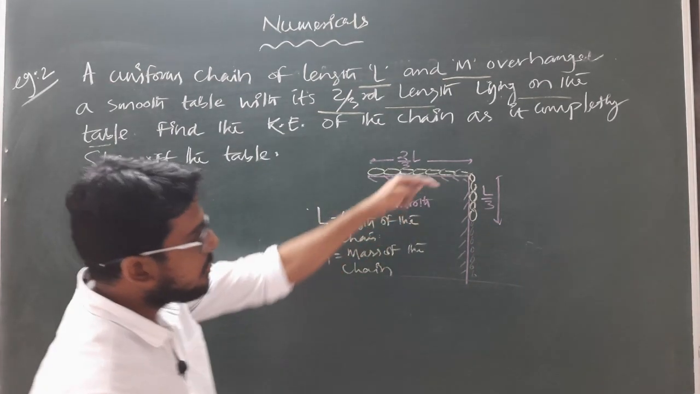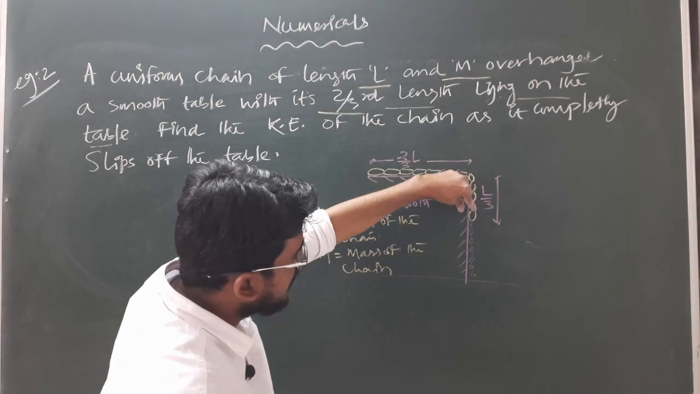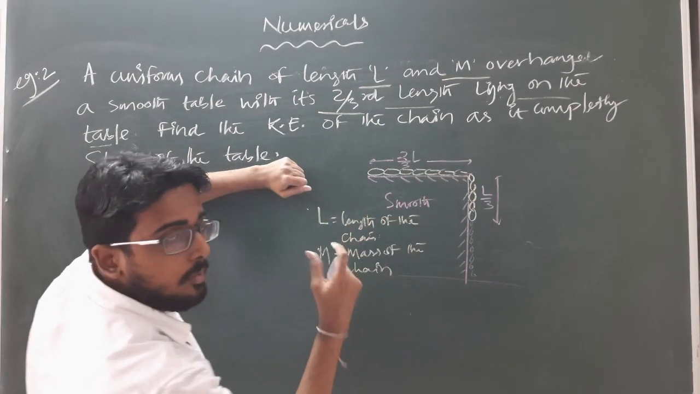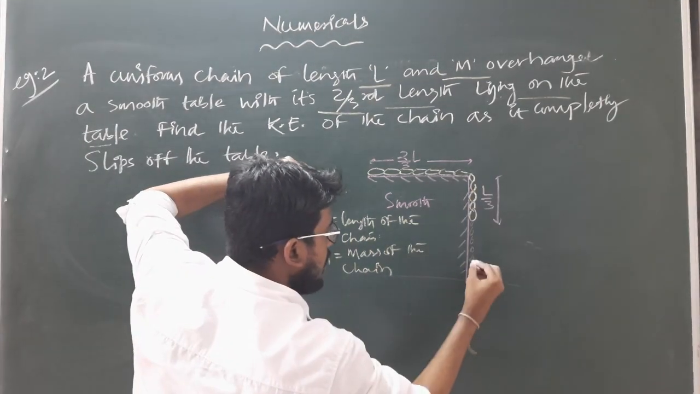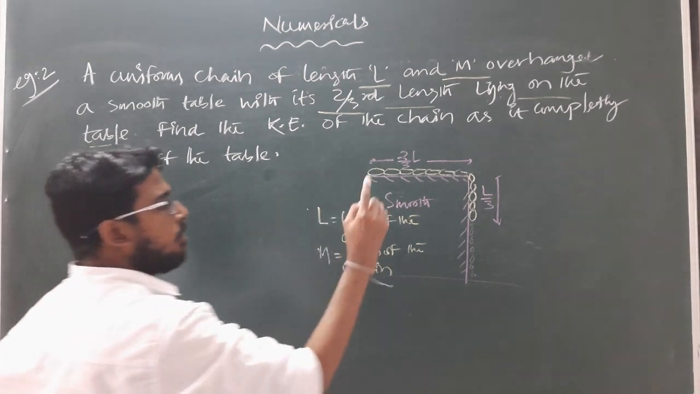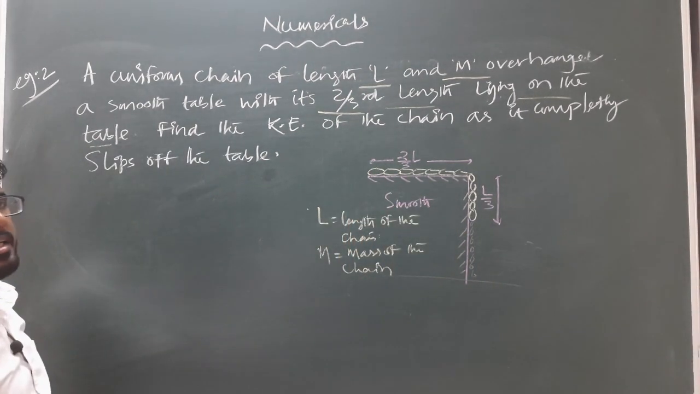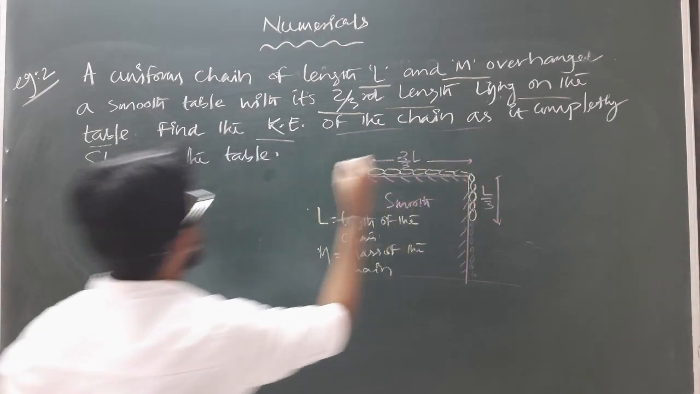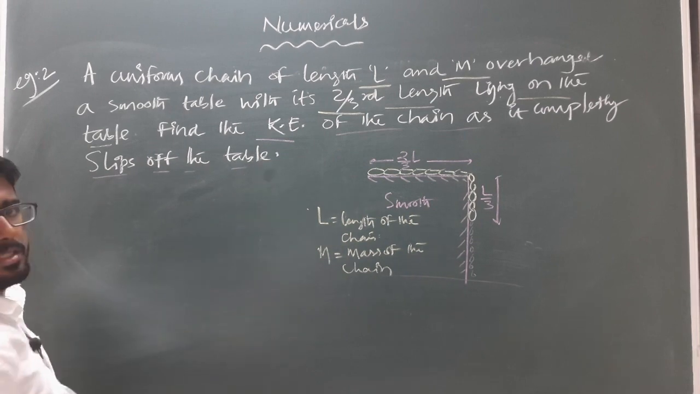As the chain starts slipping from this level, gradually the chain will move downward, and there will be a situation when the complete chain will hang vertically. Then what will be the kinetic energy of the chain at that instant? Clear? So we have to find the kinetic energy of the chain as it completely slips off the table.